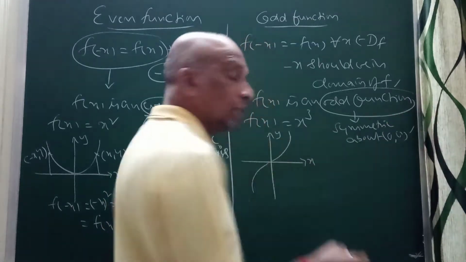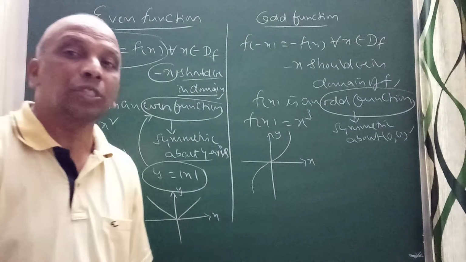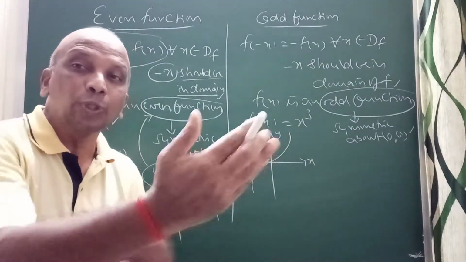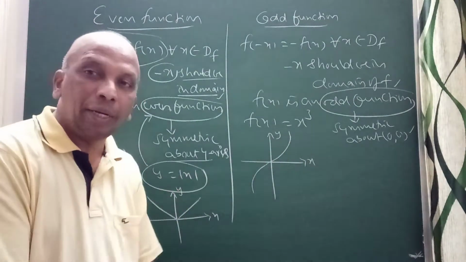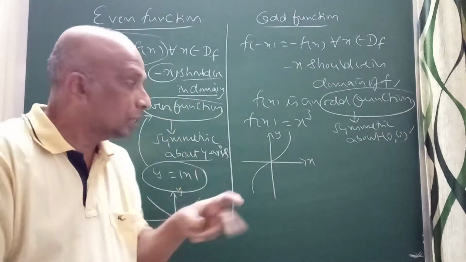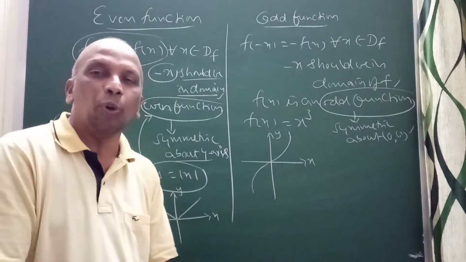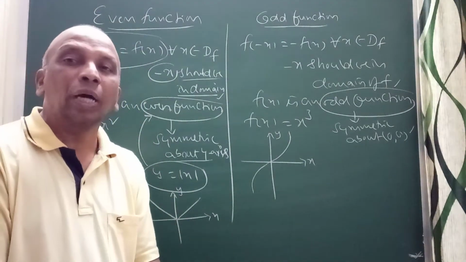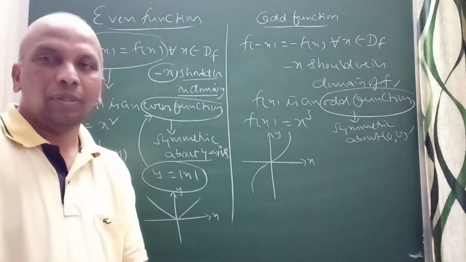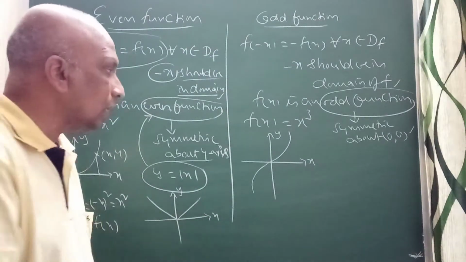Otherwise, I can also think an odd function is symmetric with respect to opposite quadrants. It is symmetric with respect to the first and third quadrants, or symmetric with respect to the second and fourth quadrants, when the function is odd, because it is symmetric about the origin. So that is the reason here.